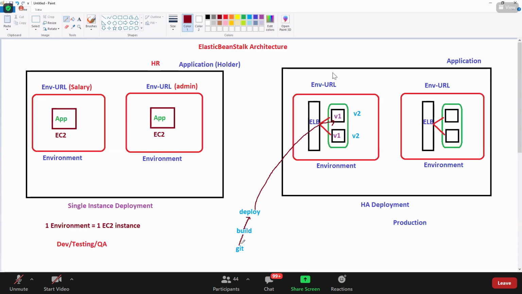But how do we deploy this? How do we have this version 2 on our Beanstalk in AWS? Within AWS, how do I deploy version 2 on my environments using Beanstalk features is what we'll be talking about tomorrow. So the topic is how to have version 2 deployed on this environment automatically. Tomorrow we'll talk about deployment options. AWS Beanstalk will give you deployment options, and how we use these deployment options, we'll see with the lab tomorrow.